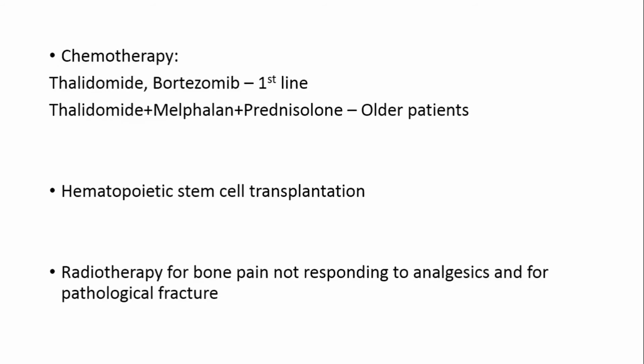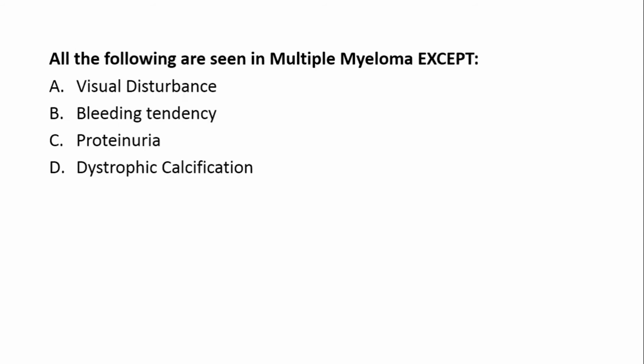We can use drugs like thalidomide and bortezomib, which are the first-line drugs. Thalidomide plus melphalan plus prednisolone are used more often in older patients. Hematopoietic stem cell transplantation can be done. And radiotherapy can be done for bone pain that is not responding to analgesics and for pathological fracture. Now let us discuss some MCQs.